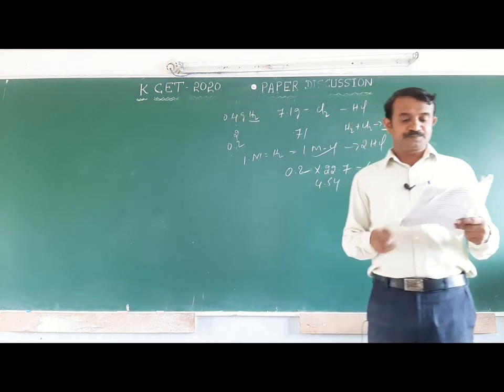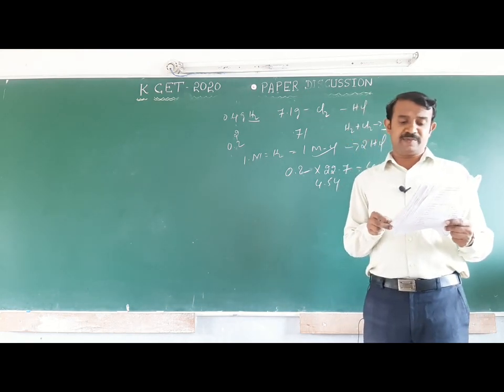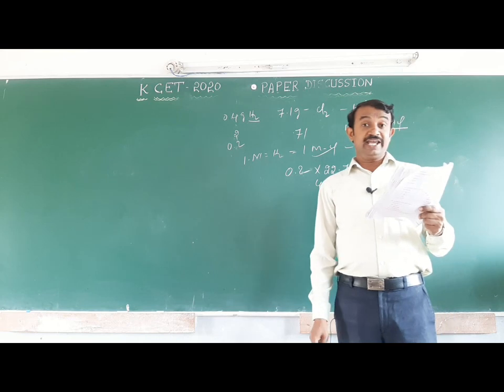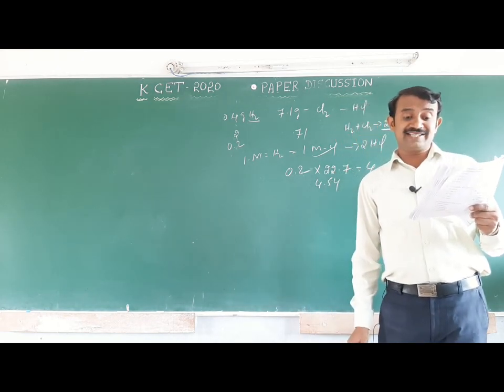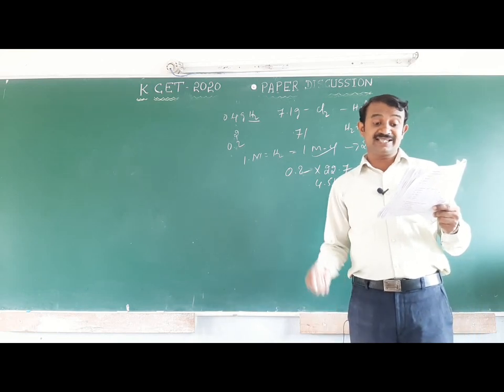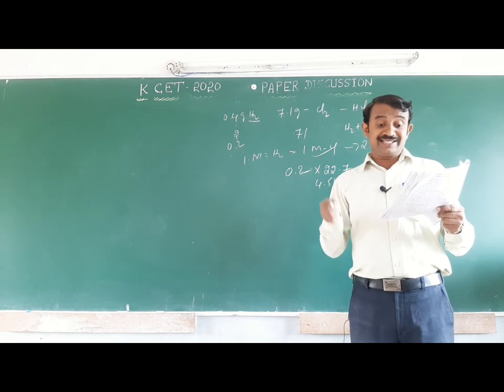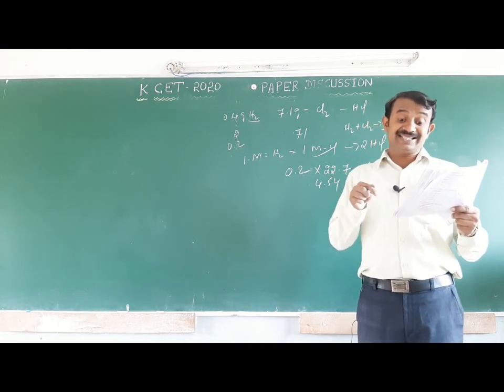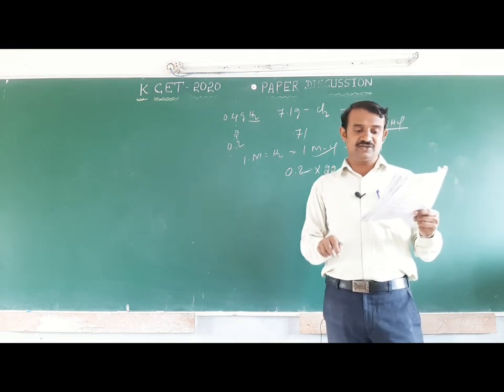Next one. With regard to the photoelectric effect, identify the correct statement among the following. The number of electrons ejected increases with an increase in work function: that is wrong. The number of electrons ejected increases with an increase in the intensity of incident light: that is the correct answer.